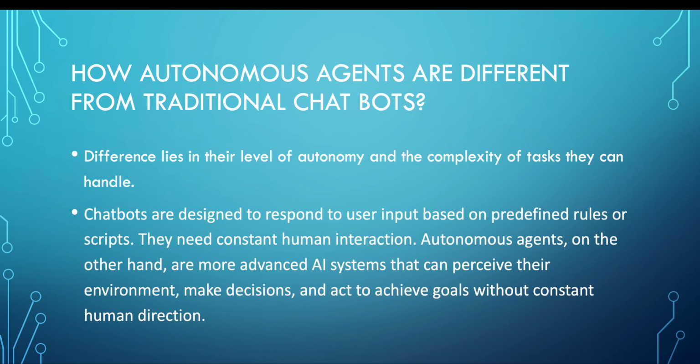Now chatbots require user input. If you have interacted with a chatbot on any website, you will see that they ask you questions again and again, and then they reply, and maybe they will not even have the reply for that. So traditional chatbots need constant human intervention, whereas autonomous agents have a more advanced AI system, so they can perceive the environment, make decisions, and achieve goals without human intervention.